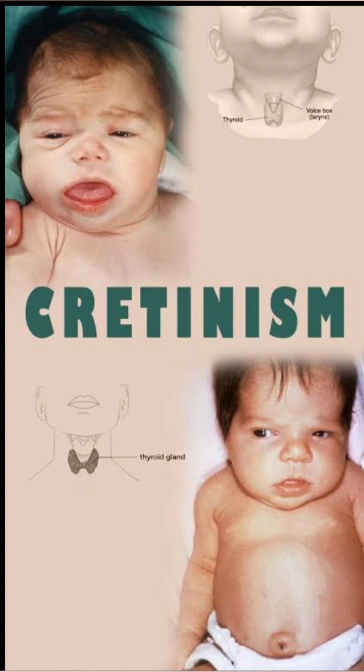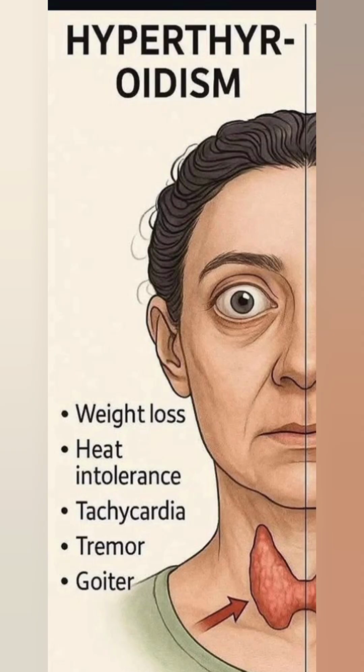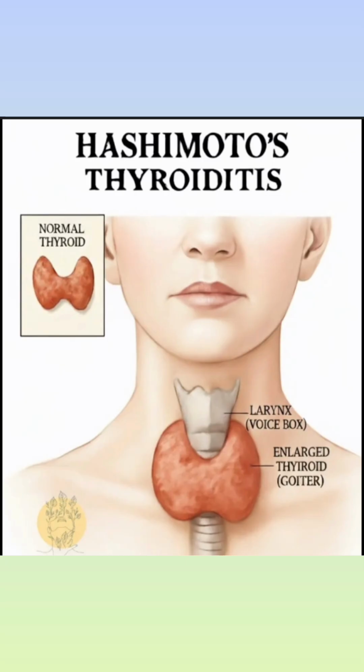Now let us discuss hypersecretion, that is exophthalmic goiter. It is an autoimmune disorder. In this disorder, there is a higher level of thyroxine in the body. The person is thinner, remains confused, sometimes gets trauma and sweats always. In this autoimmune disorder, antibodies are formed which attach to our follicular cells, and it results in bulging eyes, which is one of the symptoms of exophthalmic goiter.